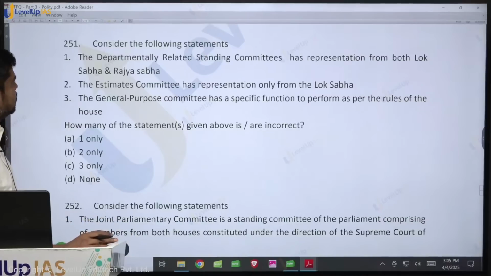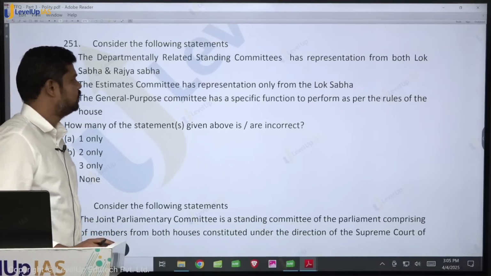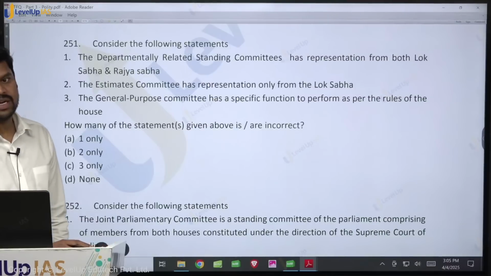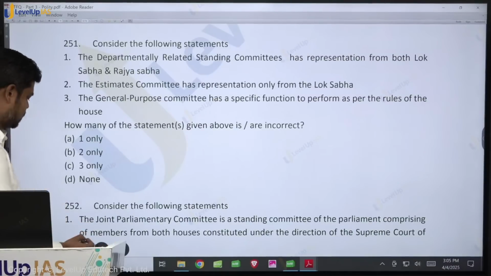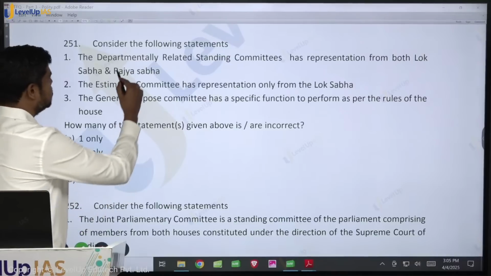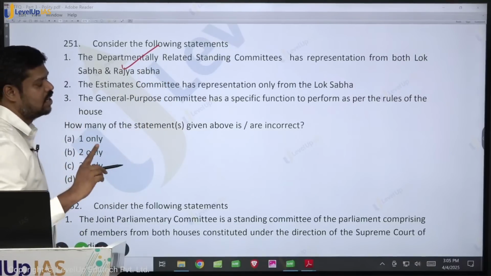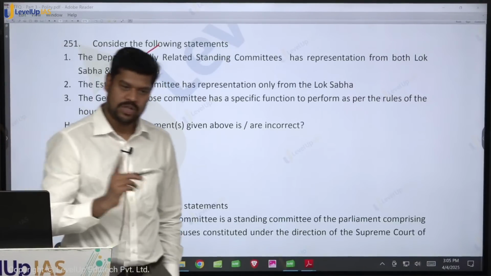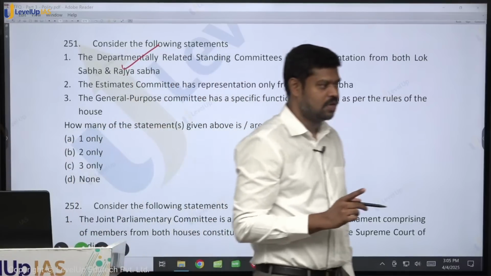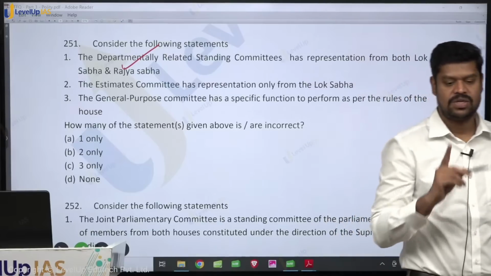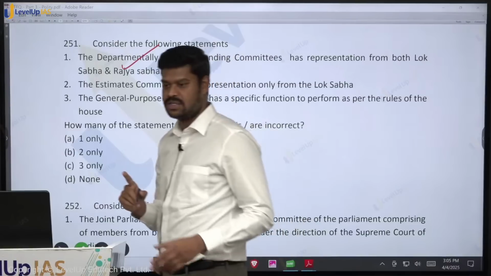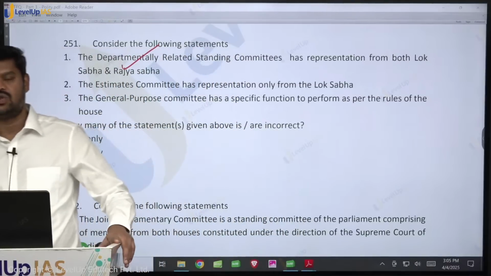Okay. Consider the following statements. Statement 1. The departmentally related standing committee has representation from both Lok Sabha and the Rajya Sabha. Is it true? Yes. The DRSCs have got representation from both Lok Sabha and Rajya Sabha. Are the members of DRSCs elected or nominated? Are they nominated? Sure. All the members of the DRSCs are only nominated. The election is only for the financial committees that you have seen. So for these committees it is nominated.